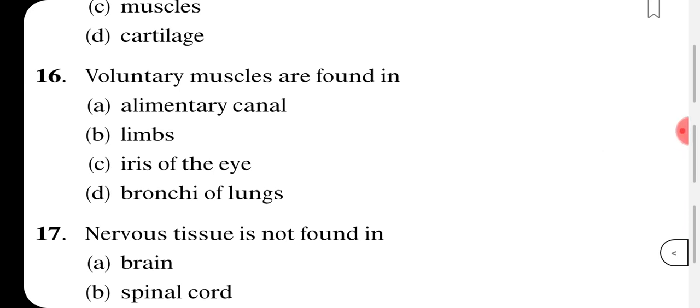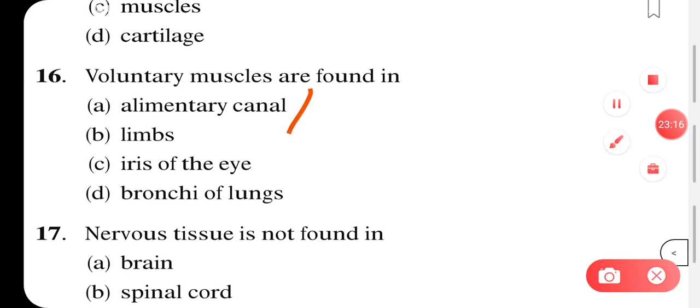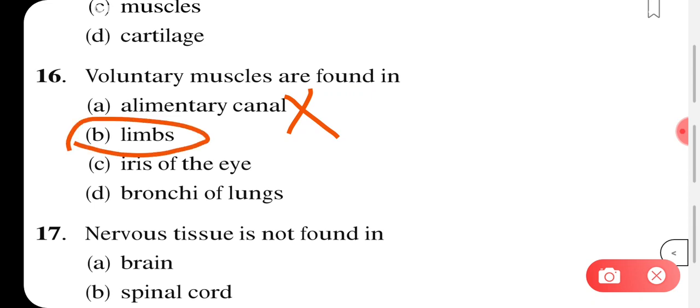So it cannot be the correct one. Second one, limbs. Limbs means your forelimbs and hind limbs, your hands and legs both. They are in your control, so they have voluntary muscles. So question number 16, correct answer is limbs.